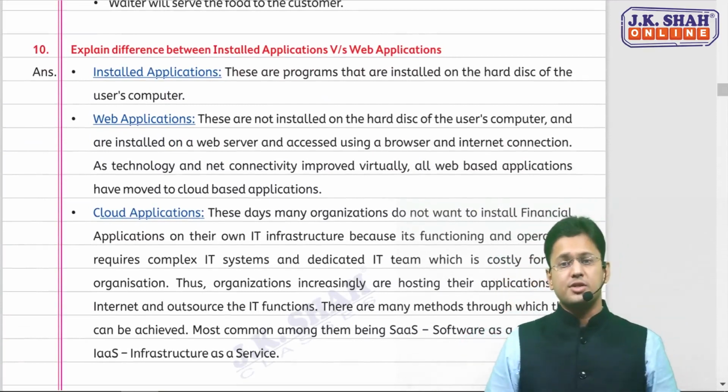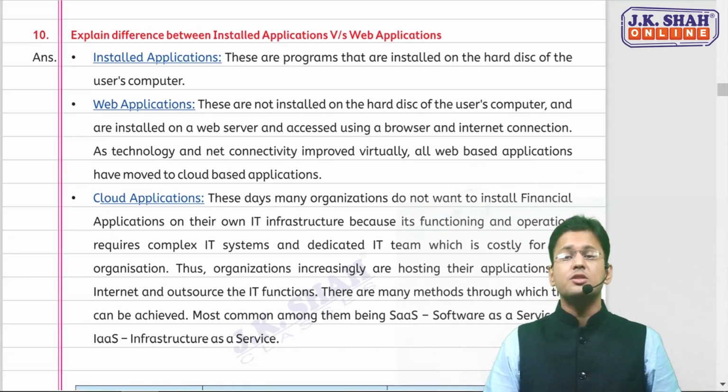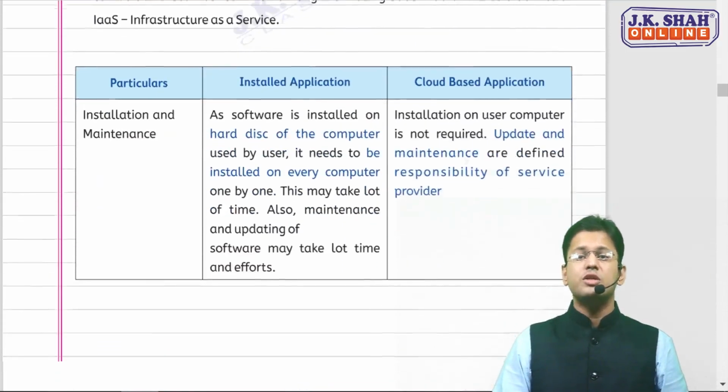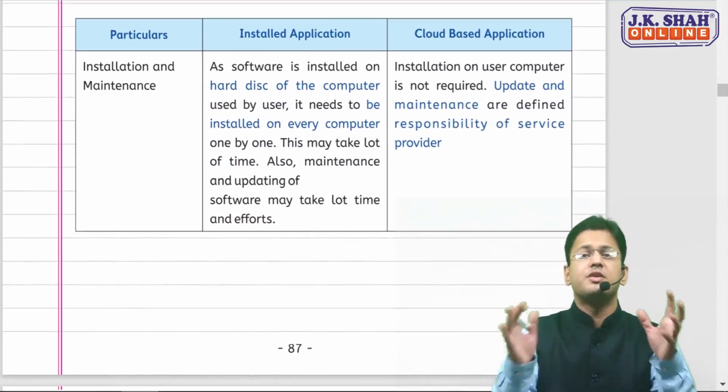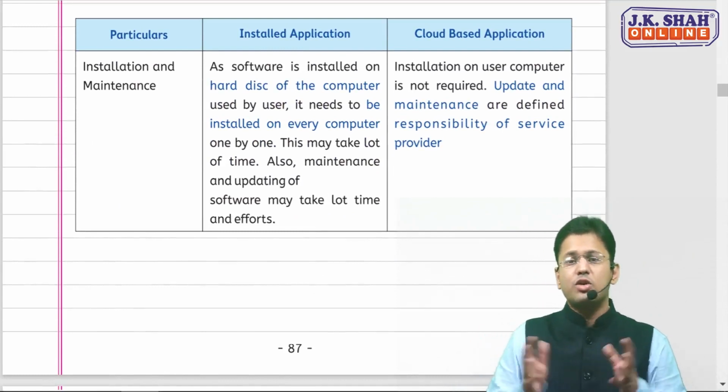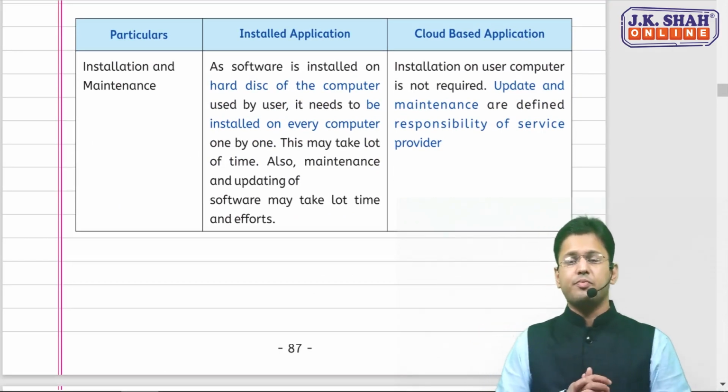Similarly, one more question is there: installed application versus web application, or in fact we can say cloud application. Let us come to the difference between the two. Let us first get the concept of what an installed application is and what a cloud-based or web-based application is.